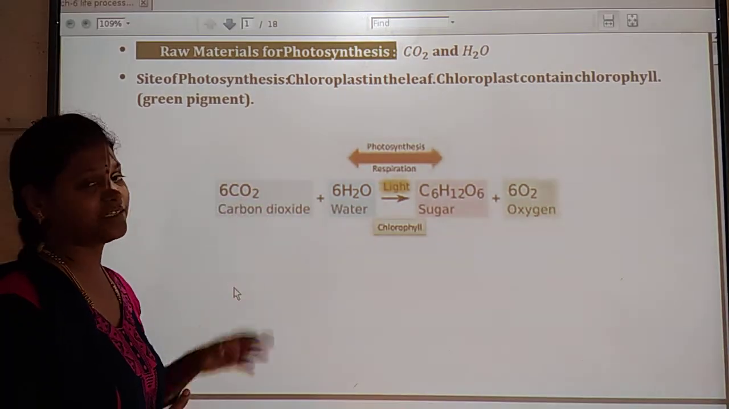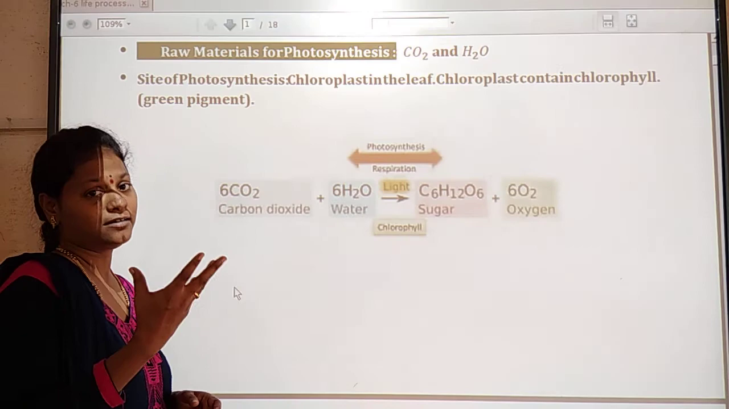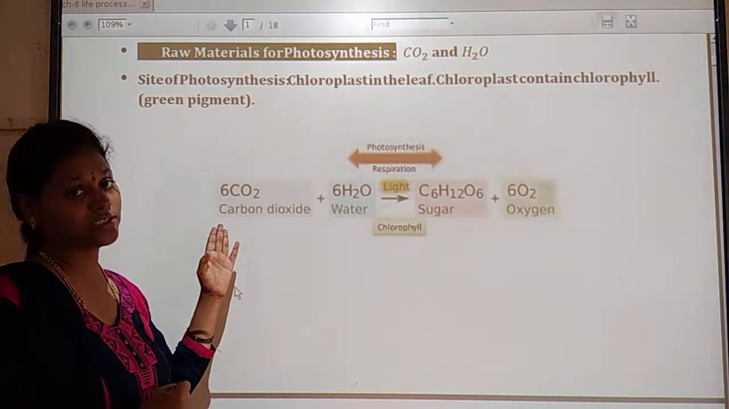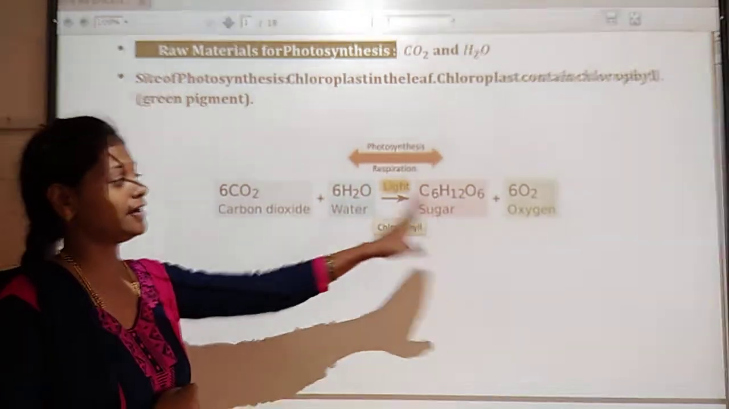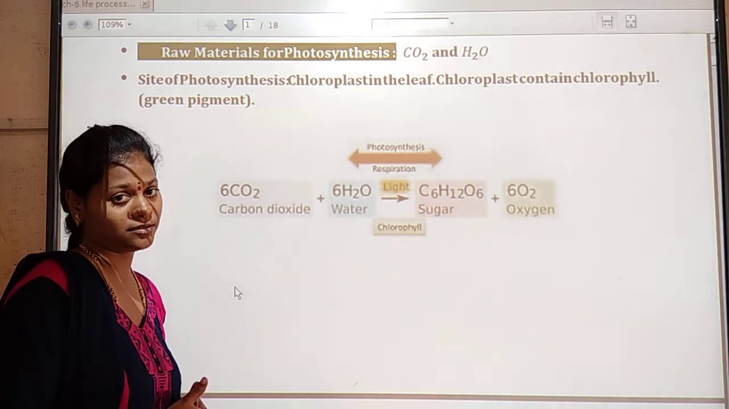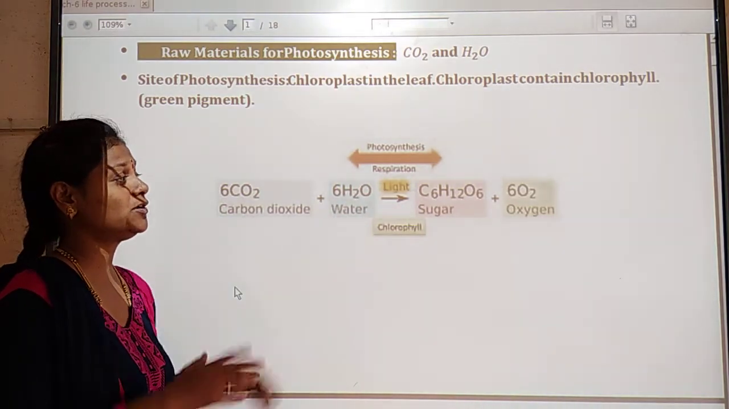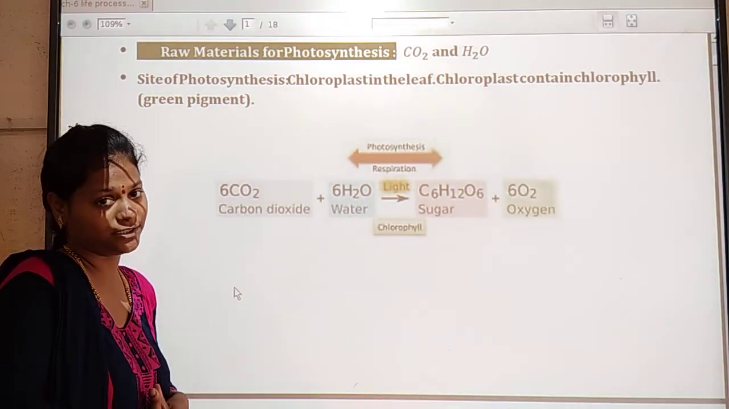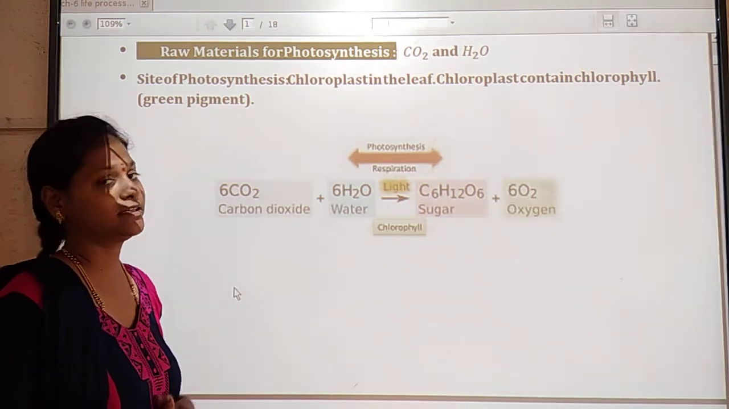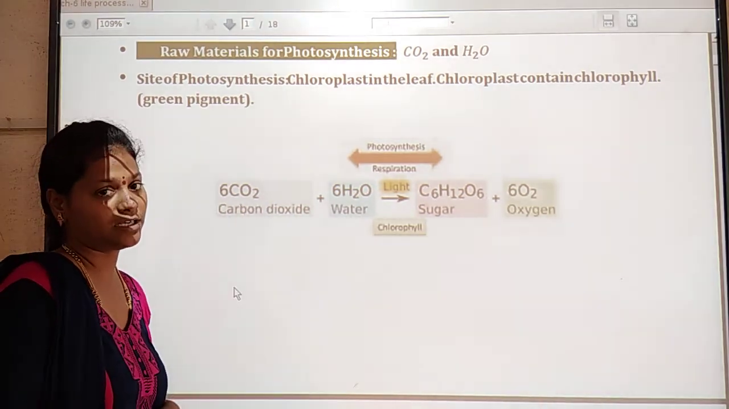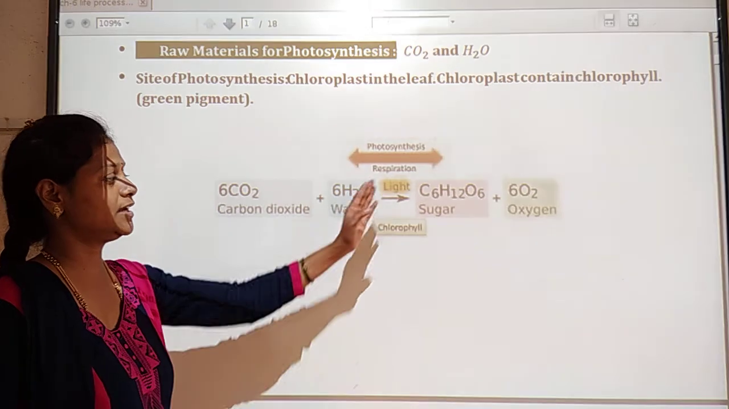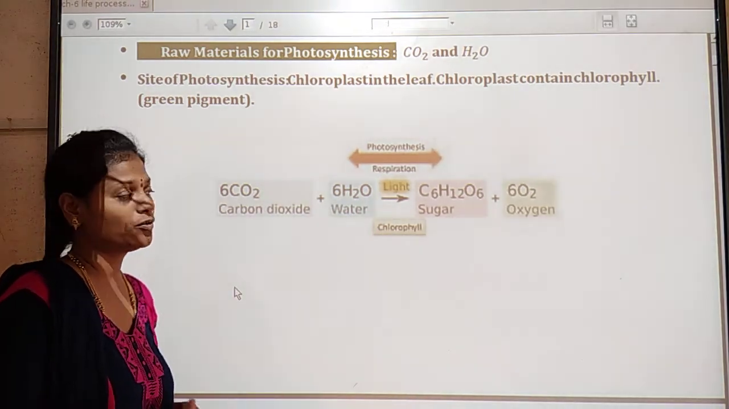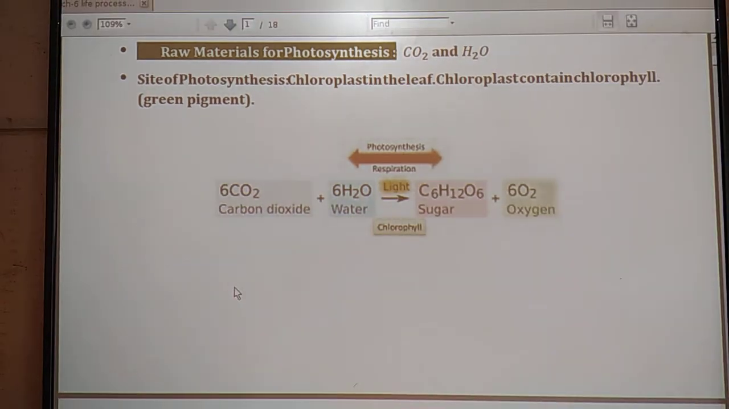Here in this type, the plants can utilize the carbon dioxide from the atmosphere and give oxygen to the atmosphere, and also they can get energy from the raw materials like water and carbon dioxide in the presence of sunlight and chlorophyll. Okay, next.